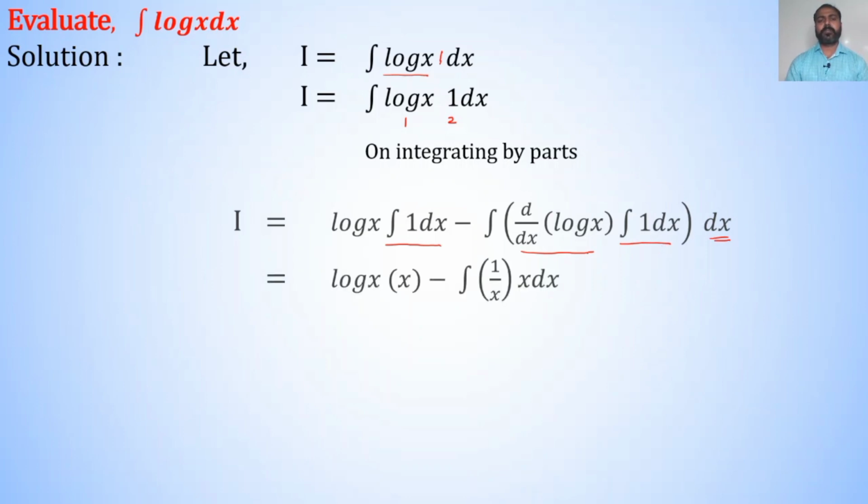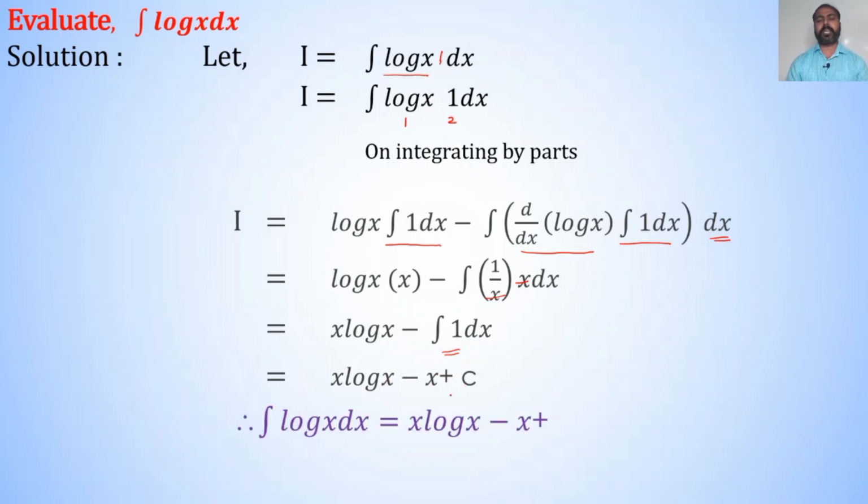So, I is equal to log x into x minus integration of 1 upon x into x dx, here x gets cancelled. So, I is equal to x into log x minus integration of 1 dx. We know that integration of 1 dx is x. So, I is equal to x log x minus x plus c. Therefore, integration of log x dx is equal to x log x minus x plus c, which is our final answer of the given question.